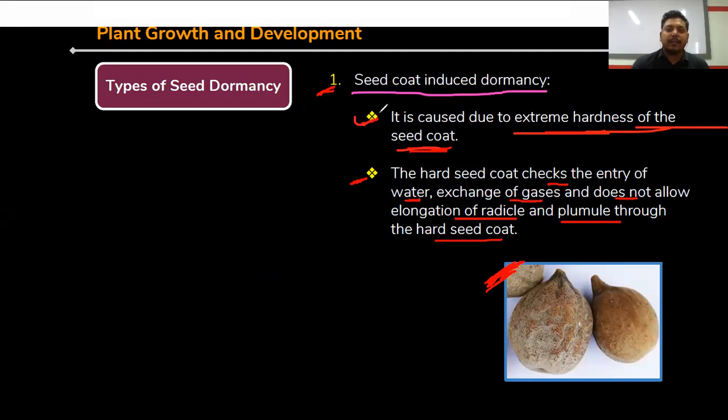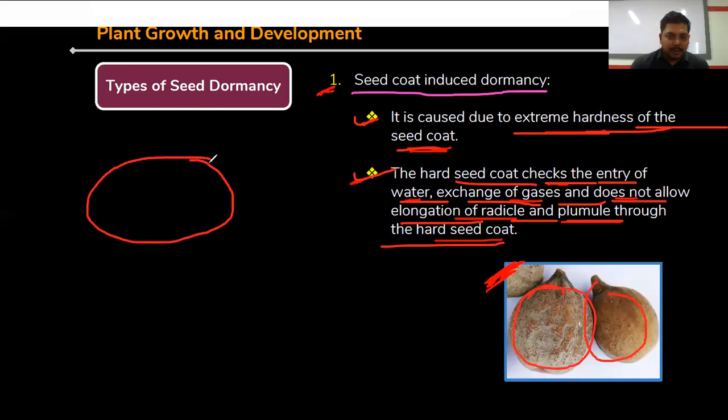Obviously in seed coat induced dormancy, the seed coat layer is involved in the dormancy, right? The seed coat is very hard in nature and is not undergoing the breaking down process, so that's why they are showing dormancy. The hard seed coat checks the entry of water, exchange of gases, and does not allow elongation of radicle and plumule through the hard seed coat.